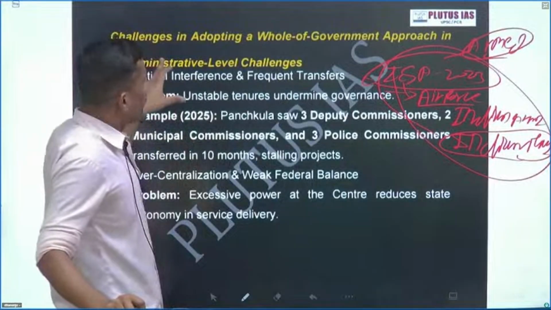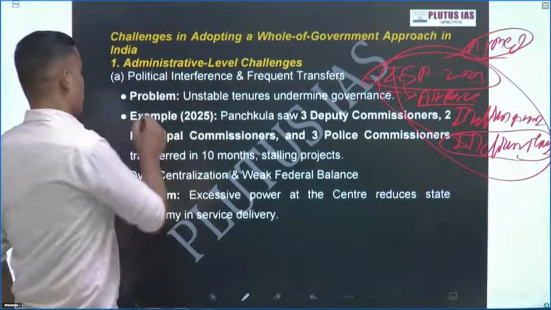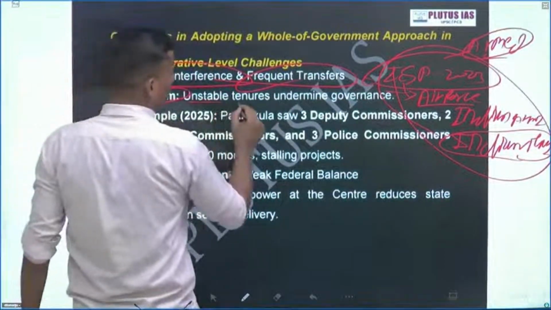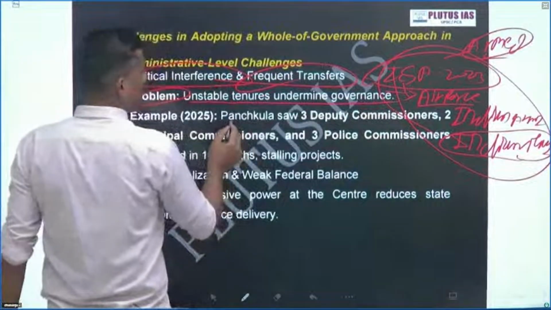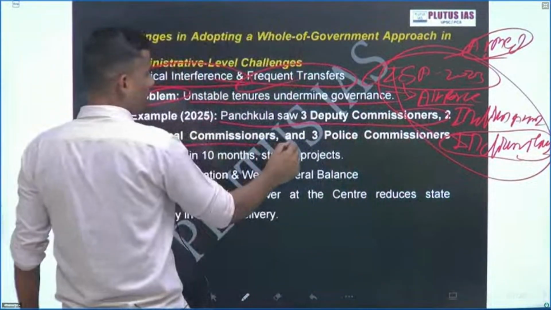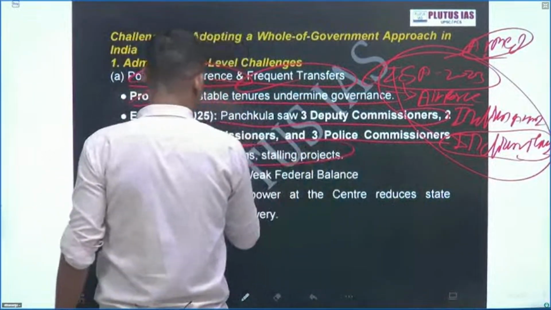Okay, so what are the challenges? Let's start. Administrative level challenges: political interference and frequent transfers, undermining stability. Example: Panchkula saw 3 deputy commissioners, 2 municipal commissioners, and 3 police commissioners transferred in 10 months. Can you imagine?